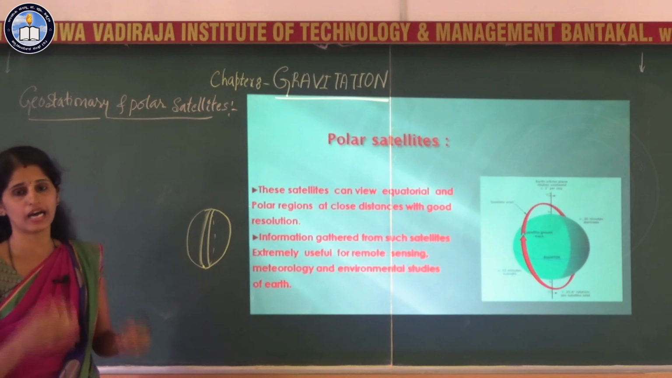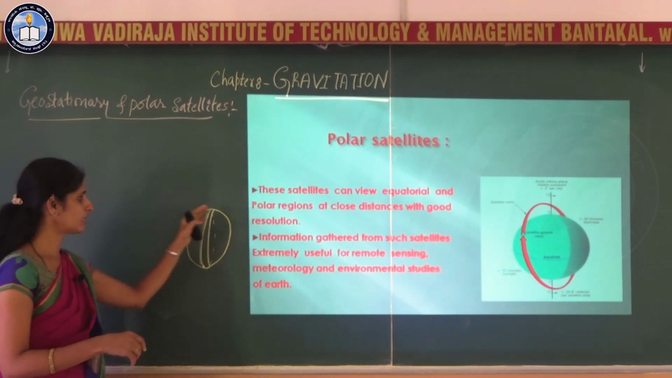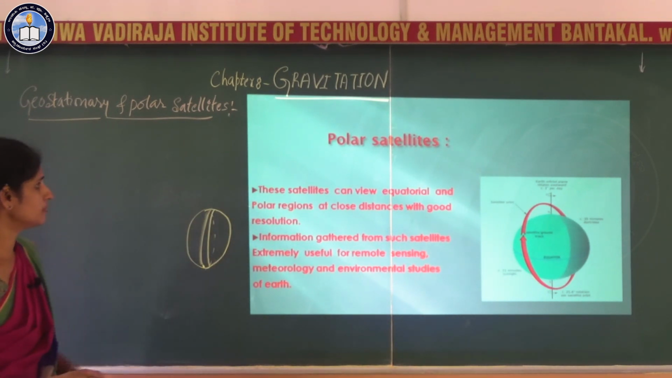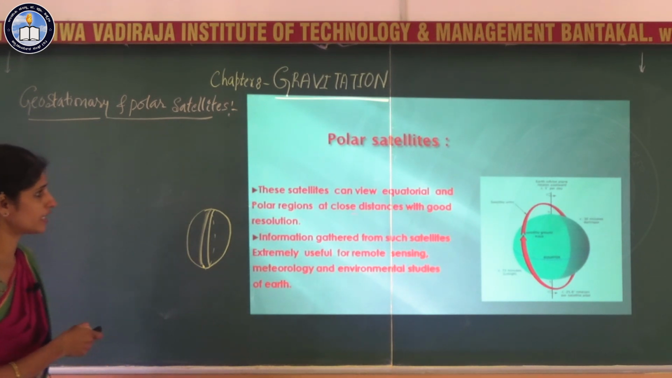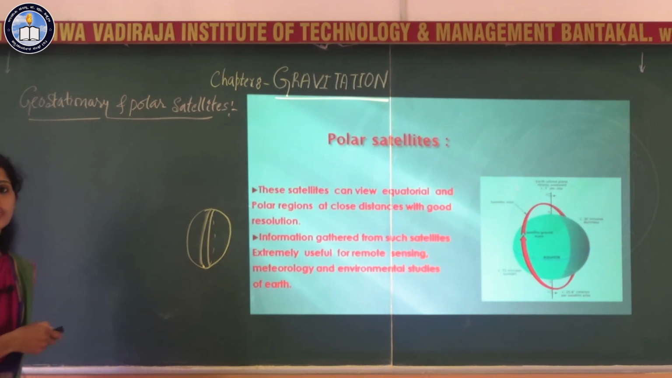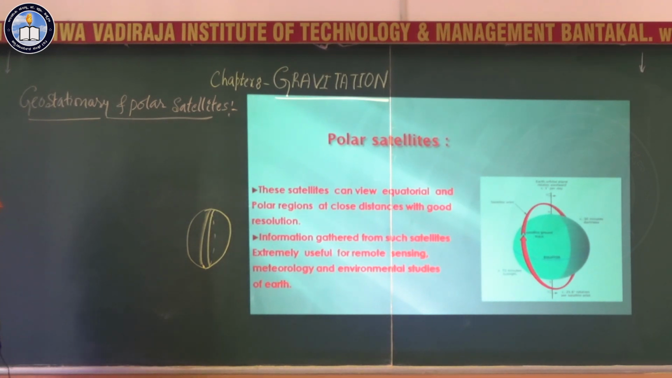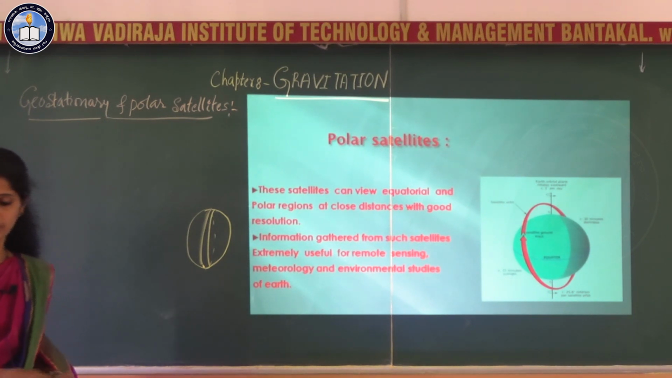Like that, the whole earth's information or photographs can be collected by the strip by strip motion of that satellite. And these satellites can view the equatorial and the polar regions at a close distance with good resolution, because they observe the earth from a very low height compared to the geostationary satellite. Information gathered from such a satellite is extremely useful in the field of remote sensing, meteorology and environmental studies of earth.